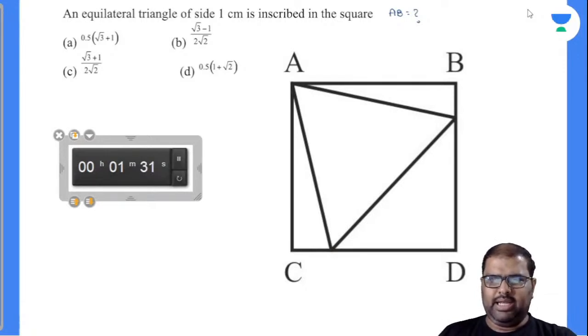An equilateral triangle of side 1 centimeter is inscribed in the square AB. And you are asked to find out AB length now.